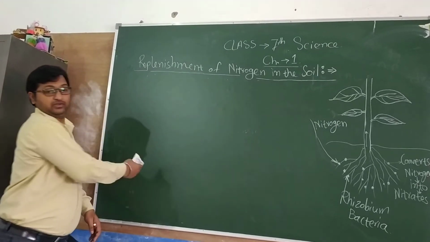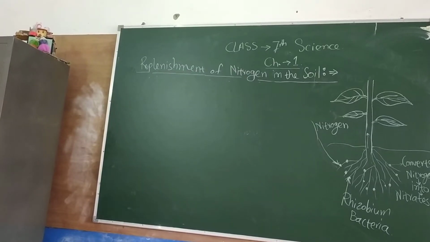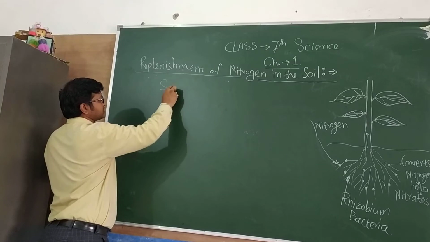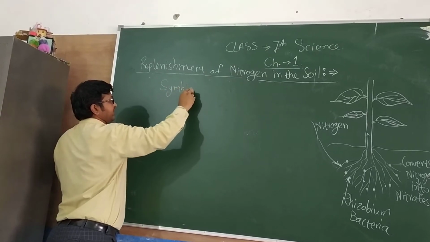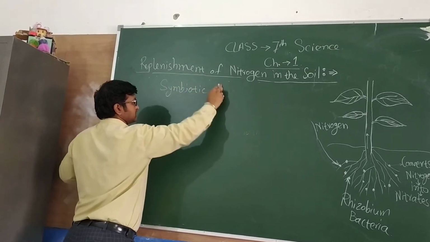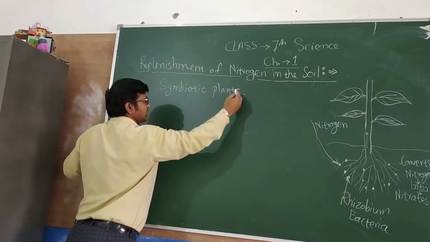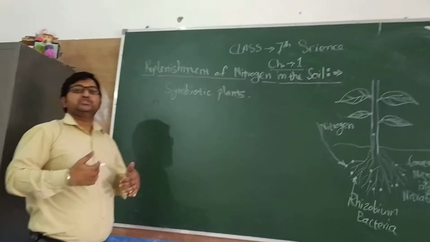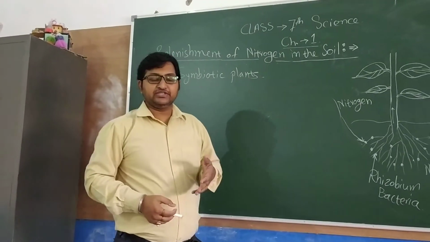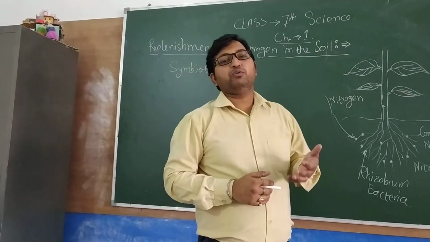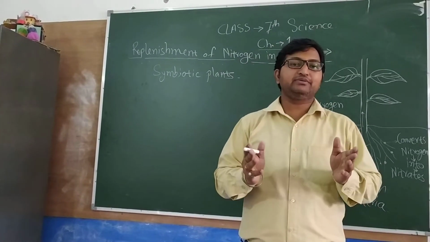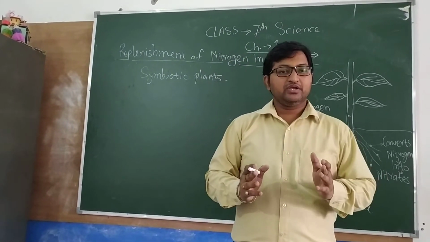Dear students, in our previous lecture we have seen symbiotic relation or symbiotic plants. Symbiotic plants are the plants which share their nutrients and support with each other, where both the plants get mutually benefited.